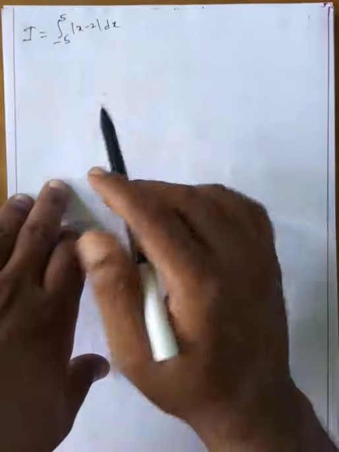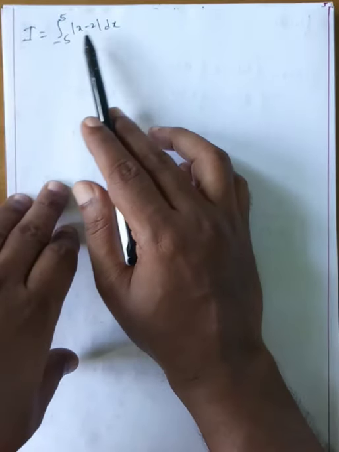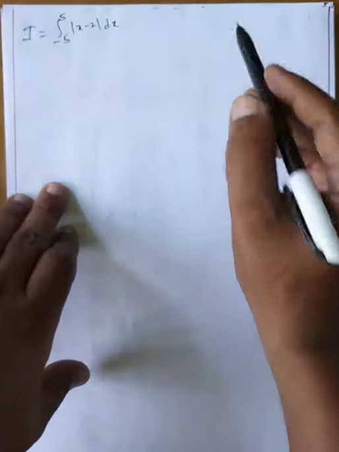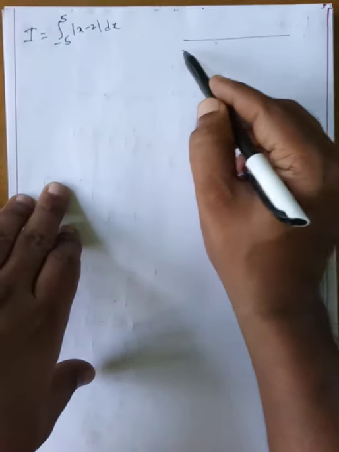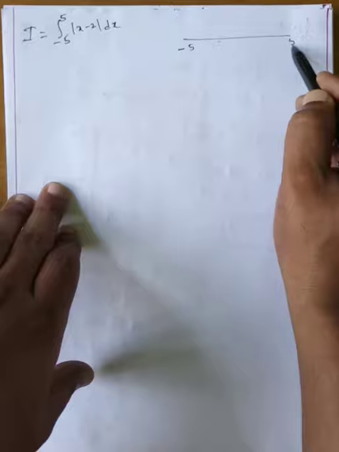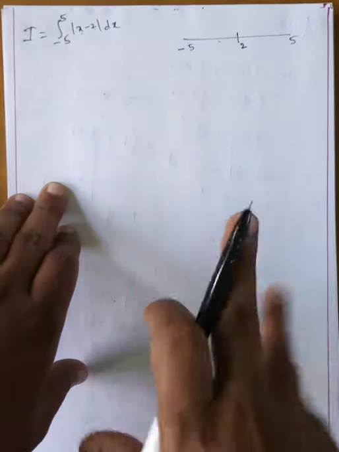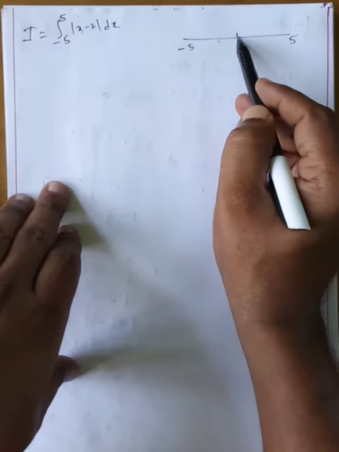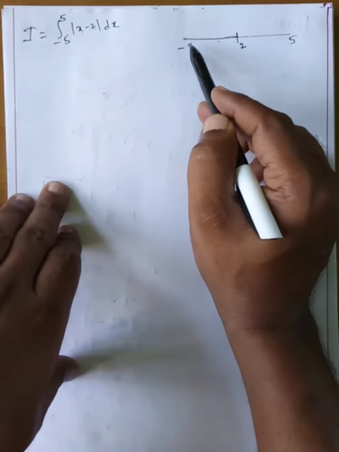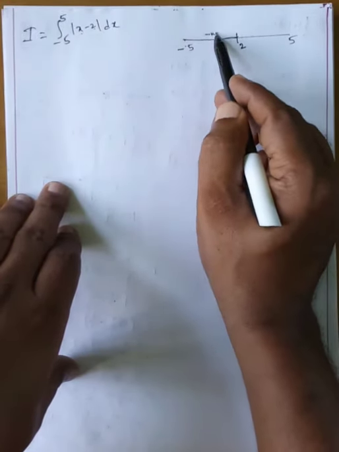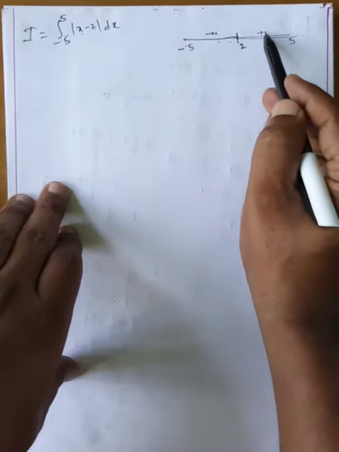Modulus of x − 2: at x = 2 this is the critical point, and that value must lie between the limits. Observe that −5 to 5 definitely contains 2, and with only one critical value there are two parts. From −5 to 2 it is definitely negative, and on this side it is definitely positive.